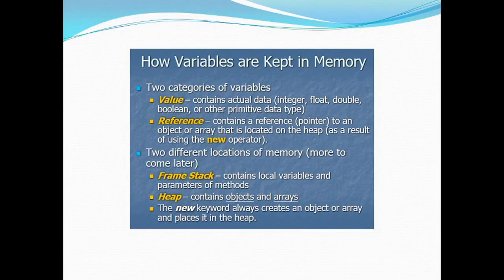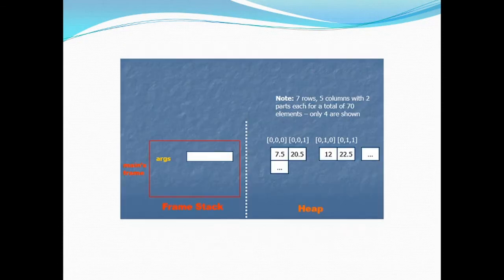Now we already discussed how variables are kept in memory. The values comprise the actual data, and the references are stored on the stack, but the values, the whole array, are kept on the heap. Okay.